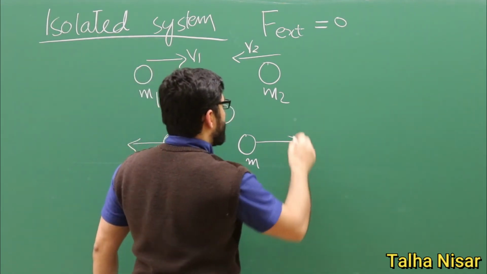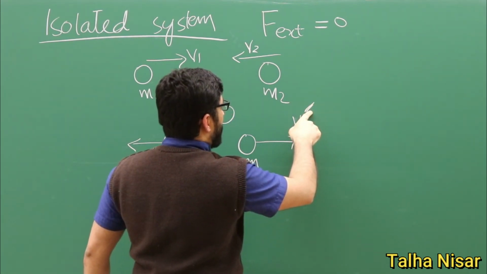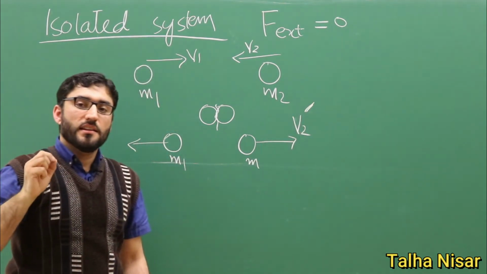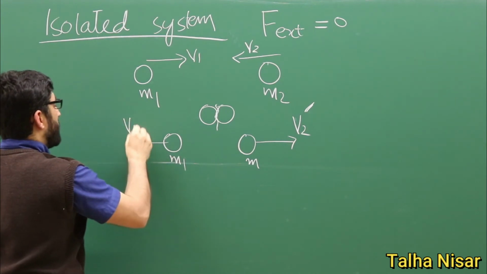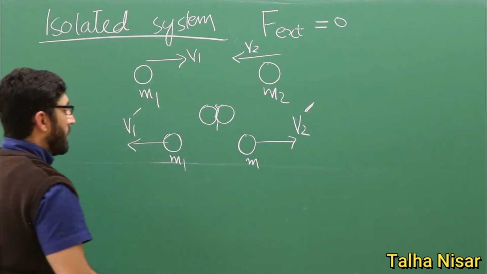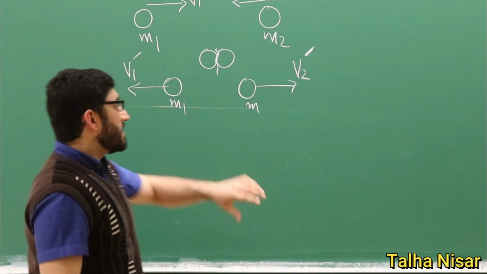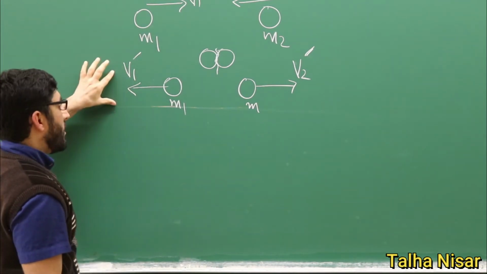After the collision, we put a dash on the velocity, and the dash means that this is the velocity after the collision. So we have, similarly, v1 with a dash here. And now we write the momentum of the system before the collision and after the collision.